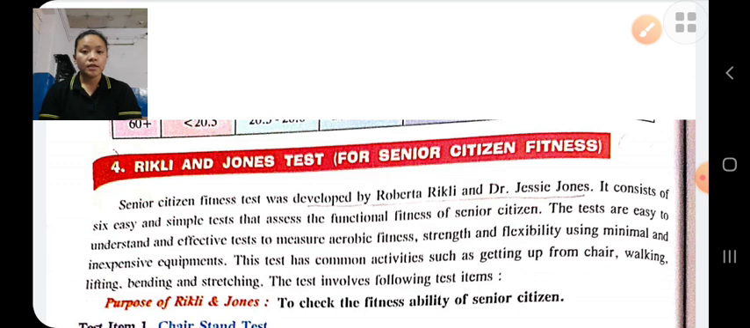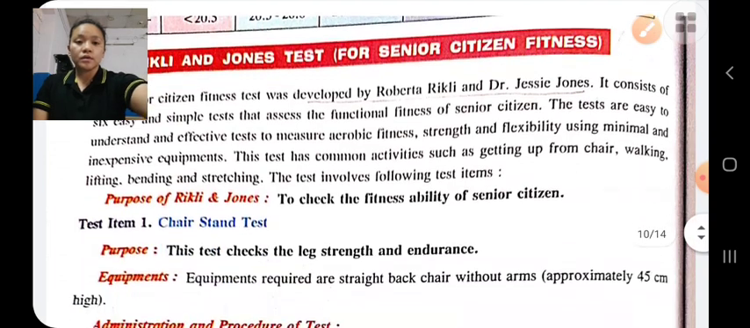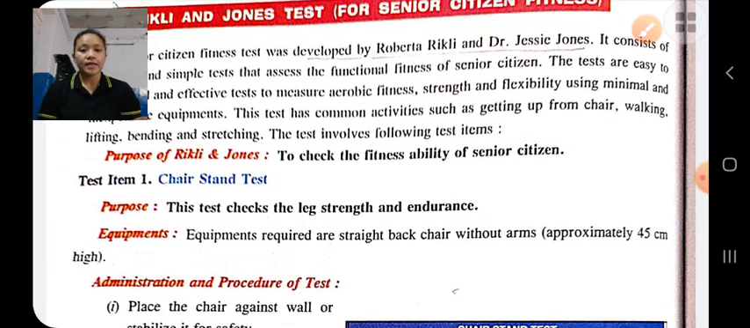In this test, there are 6 test items. The first test item is the chair stand test. The purpose is to measure the strength and endurance of the legs of an old age person. And the equipment required is a chair without arms, approximately 45 centimeters high.